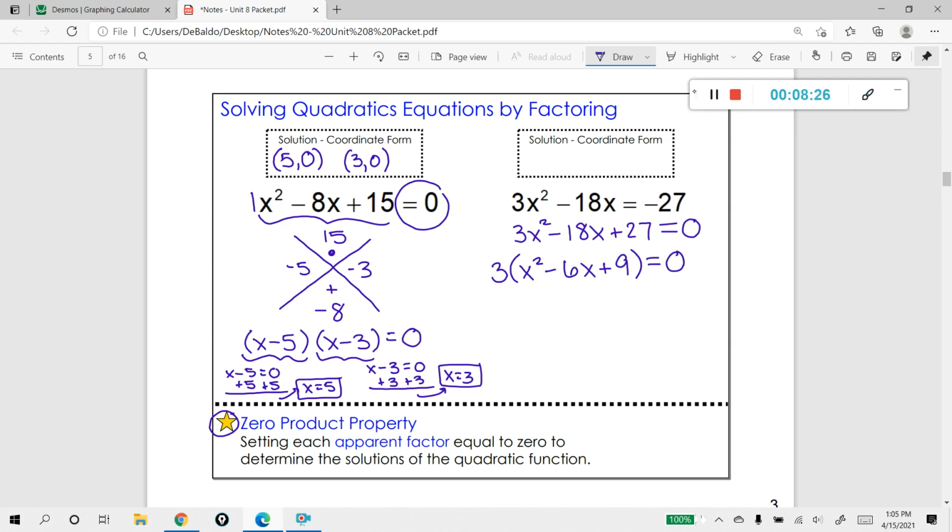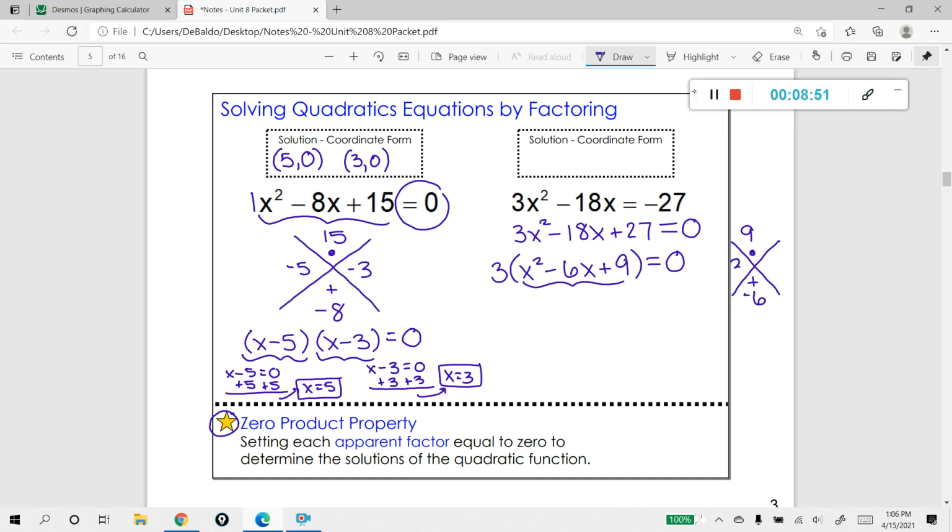We can continue factoring this just like we would normally. I can see that the piece on the inside here is a trinomial with a coefficient a of 1, meaning that I can go off here to the side and break this down. So I'm looking for two numbers that multiply to give me 9 and add up to give me -6.